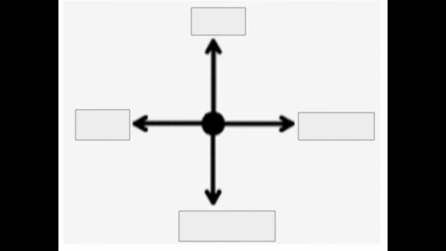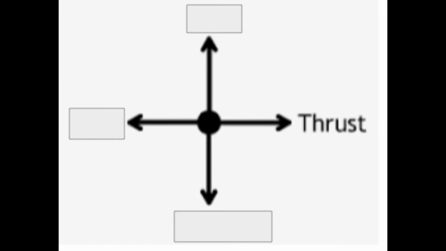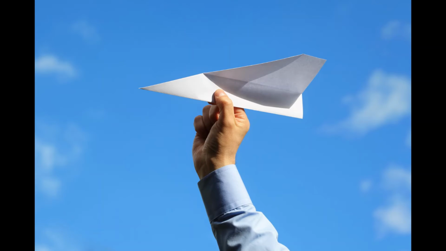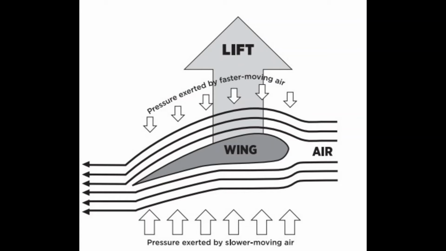There are four forces that act on a paper airplane. The first is thrust. For paper airplanes, the thrust is the force of the throw. The wings slice through the air, which causes some of the air to go over the top of the wing and some to go under it.